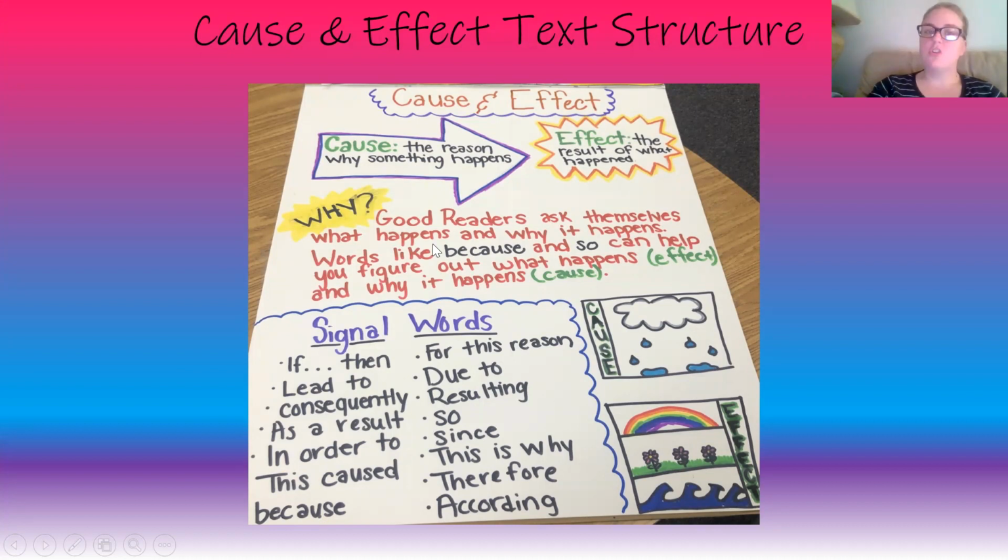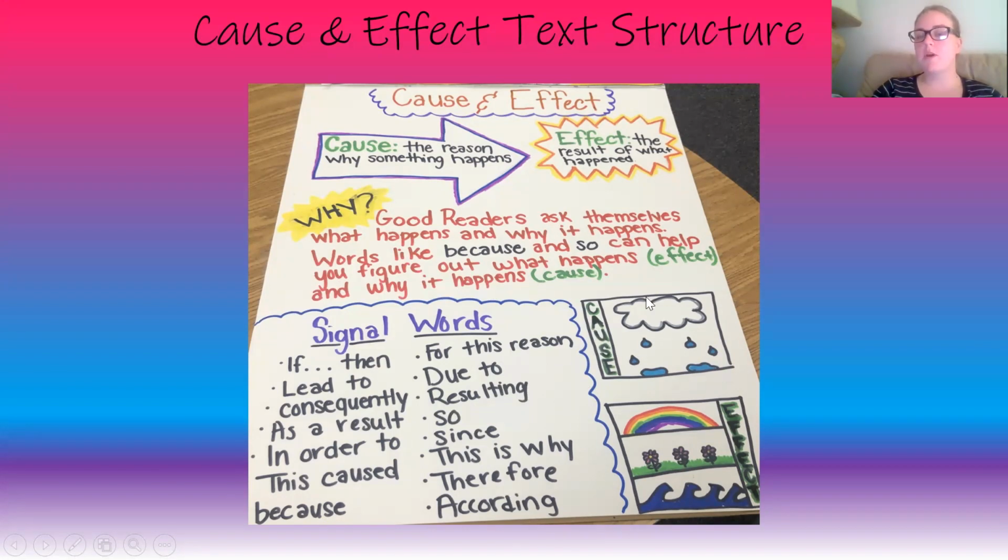So why? Good readers ask themselves what happens and why it happens. Words like because and so can help you figure out what happens, which is the effect, and why it happens, which is the cause. So some signal words for cause and effect are if, then, lead to, consequently, as a result, in order to, this caused, because, for this reason, due to, resulting, so, since, this is why, therefore, according.